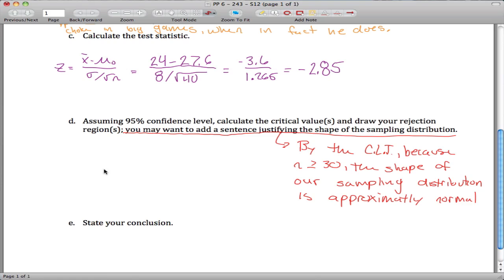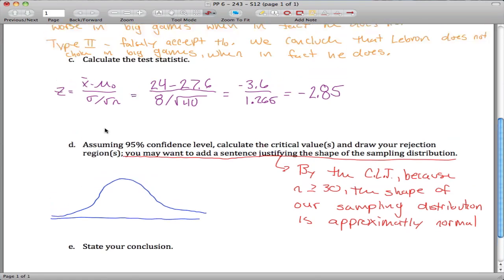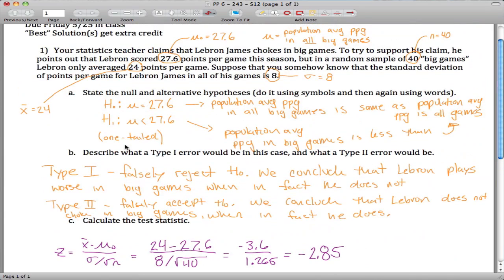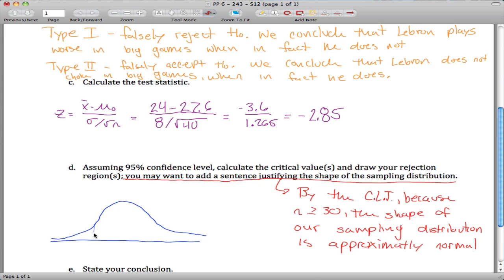Okay, so we want to draw our rejection regions. So here's our sampling distribution, which we can draw as approximately normal. Okay, we want a one-tailed test with 95% confidence level. And it's worth pointing out that this is actually a left-tailed test because our alternative hypothesis is that mu is less than 27.6. So down here somewhere, we got our rejection region.